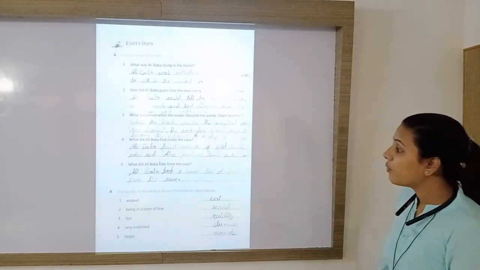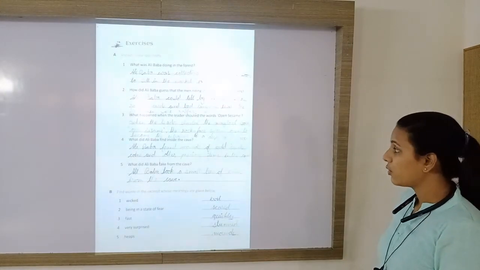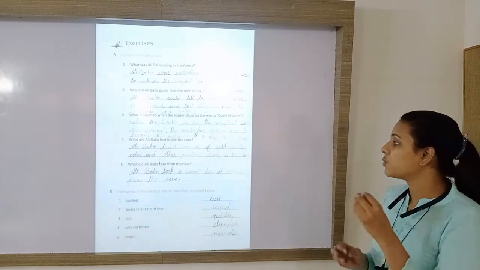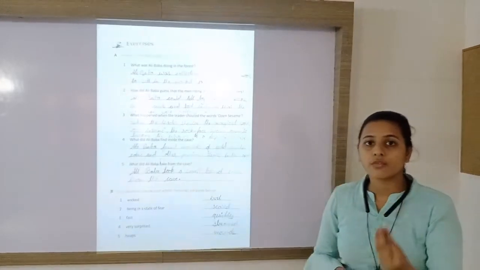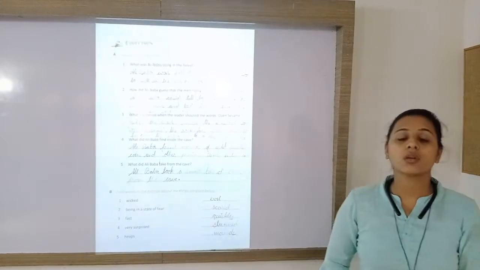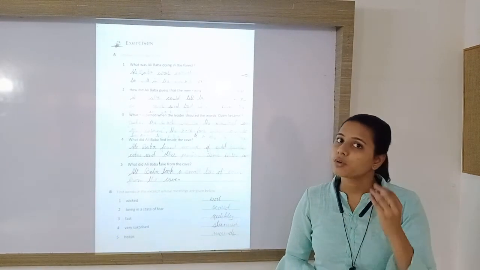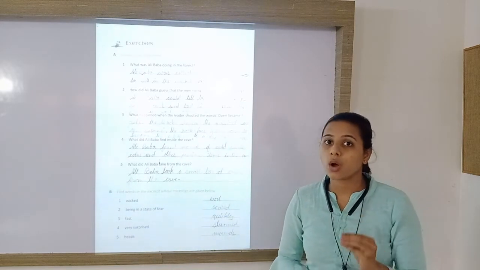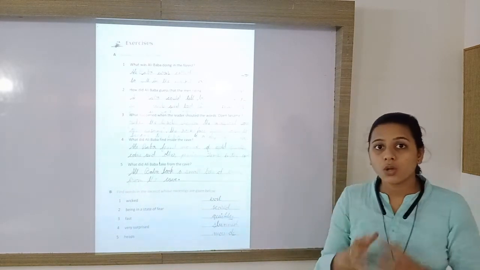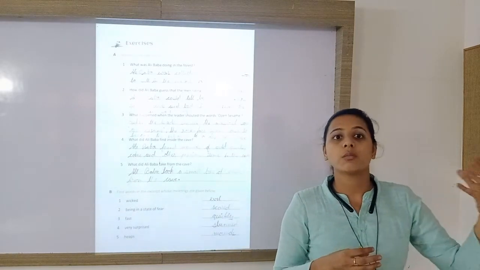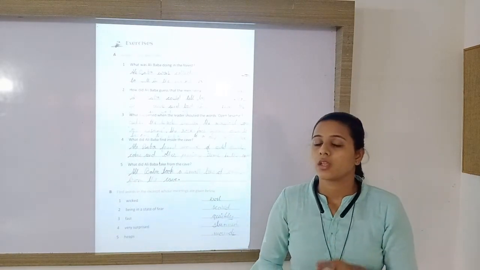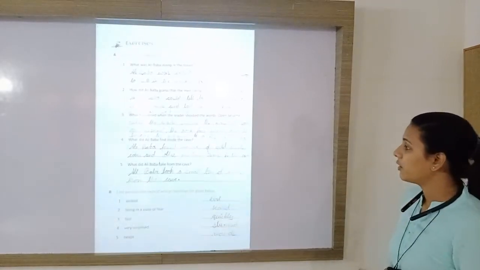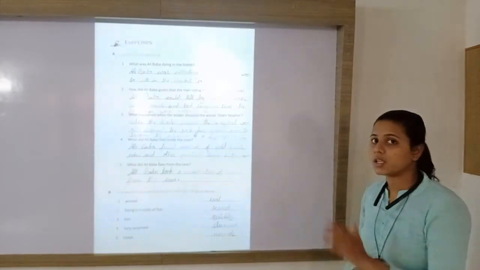Next question is, what did Ali Baba take from the cave? Ali Baba took a small bag of coins from the cave. He was not doing anything wrong because it was already a loot which was collected from the people in a wrong way. So he took that from the cave and took it with him.